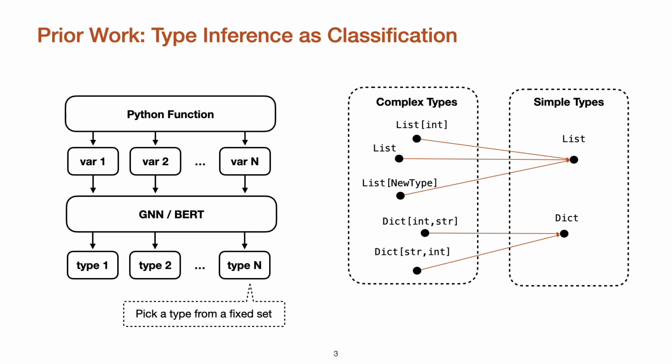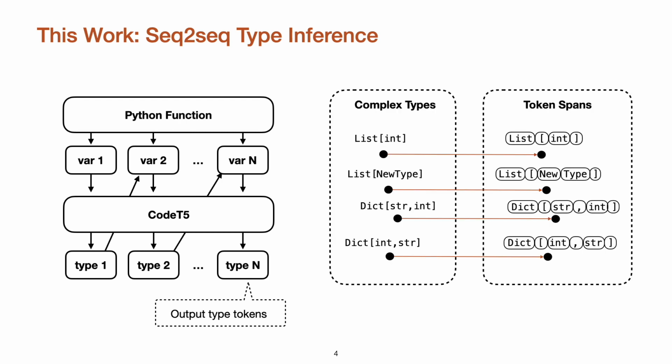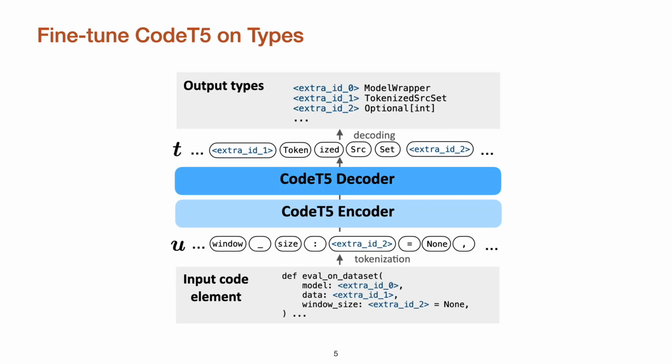As a result, these prior approaches have to map complex types into simple types to maintain a finite set of labels. In this work, we instead propose to approach this problem using a Seq2seq paradigm, where we let the model autoregressively predict a sequence of type tokens. This improves the consistency between subsequent type predictions and allows us to predict from an unbounded set of types, including user-defined types and generic types. And we implement this Seq2seq idea using a code generation model called TypeT5.